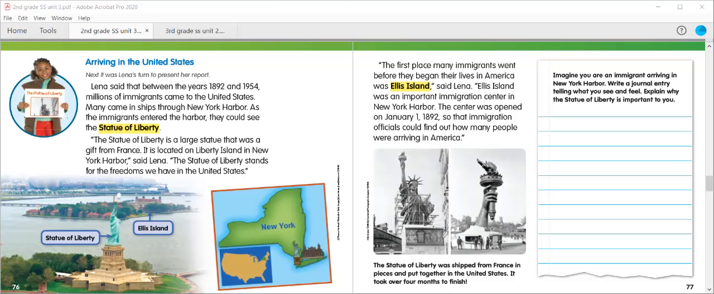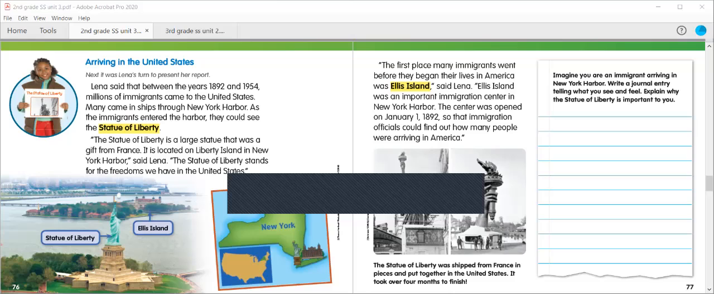The Statue of Liberty stands for the freedoms we have in the United States. The first place many immigrants went before they began their lives in America was Ellis Island, said Lena. Ellis Island was an important immigration center in New York Harbor. The center was opened on January 1st, 1892, so that immigration officials could find out how many people were arriving in America. The Statue of Liberty was shipped from France in pieces and put together in the United States. It took over 4 months to finish.